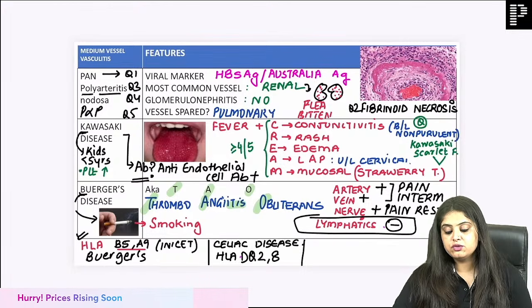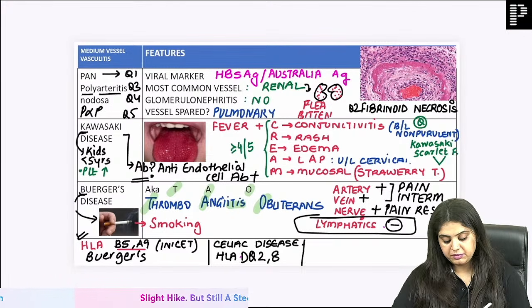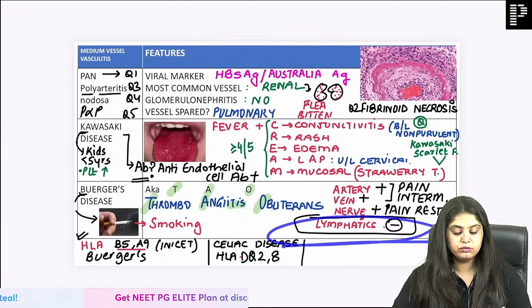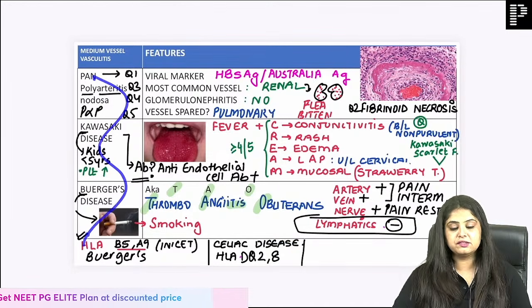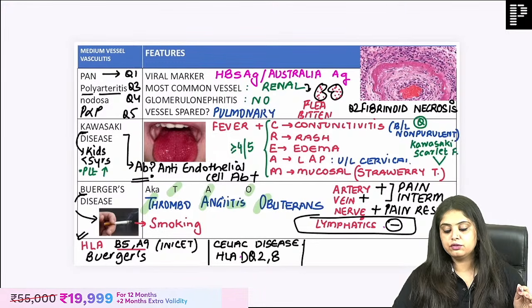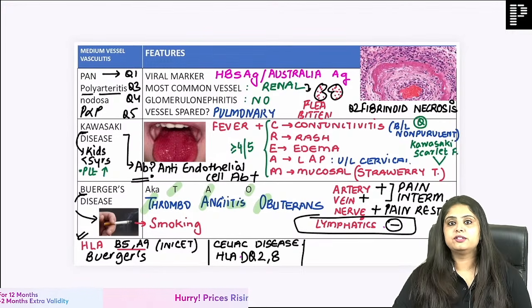Never affected is going to be the lymphatics, and that has been a previous year question which I would ask you, but I have already told you, so I'm not going to ask you. So that's why I said for this slide I've not gone the MCQ way. I've gone the enumerating all the MCQs to you, because iske baad there is no other question that comes up.